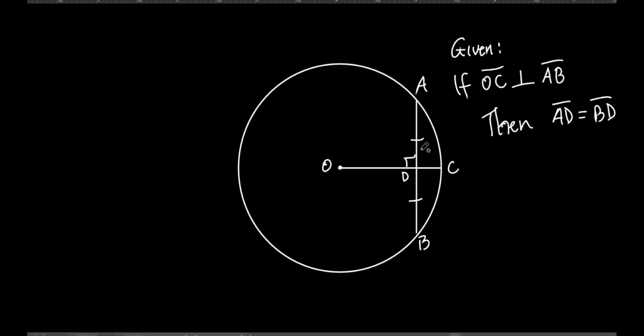Make sense? Yep. So what do you think is true about D? I just gave it to you. Man, just gave away the secret. Yeah, what would point D be? That would be the midpoint of this chord, wouldn't it? Okay, because if it was bisected. Yeah, that's good. All right, you want to do another one? So that's two theorems down.